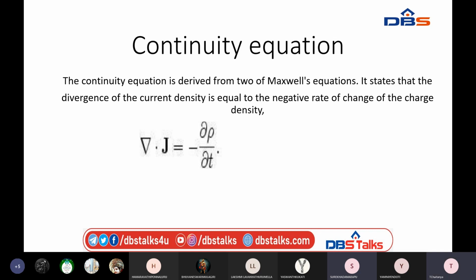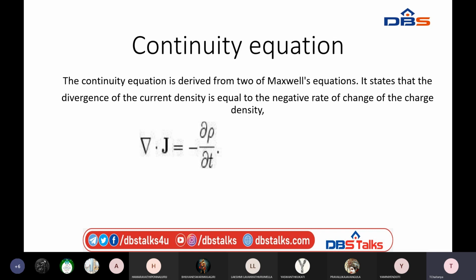Okay, next is the continuity equation, and this is very important. The continuity equation definition is that charges can never be created nor destroyed. They can only change their form from one way to another. So here, del dot J, the divergence of current density, equals the rate of change of charge density, dou rho by dou t.